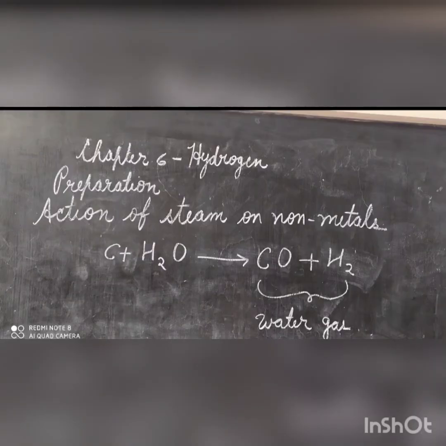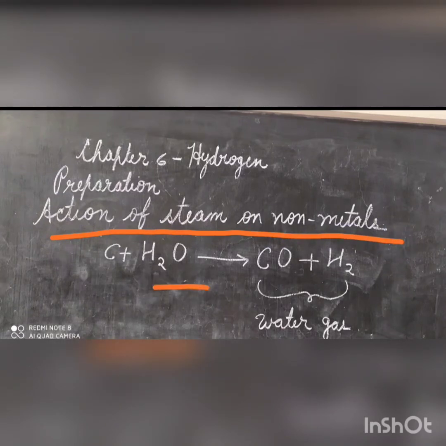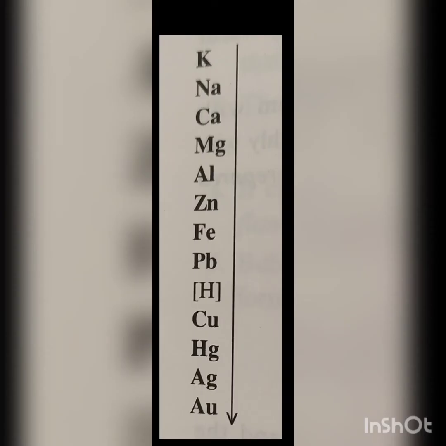Preparation of hydrogen by the action of steam on non-metals. When steam is passed over red hot coke, water gas is formed. Water gas is a combination of carbon monoxide and hydrogen. The application of the activity series in the preparation of hydrogen.